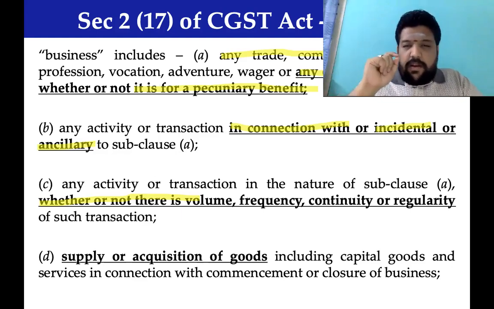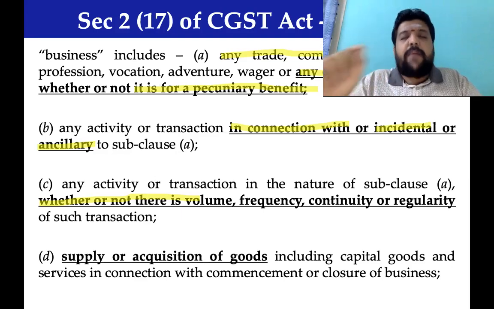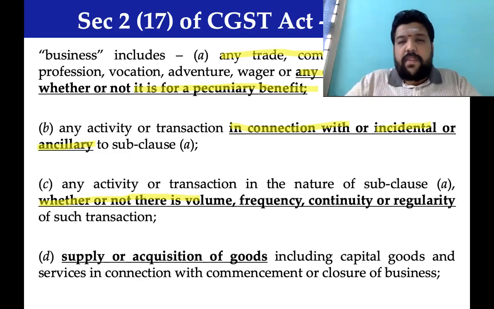Now, the point for our discussion is, is it leviable to tax under profit and gains from business or profession, or capital gain? That's all. CG or PGBP. So all of you are confirming. Good. You are all agreeable to capital gain.